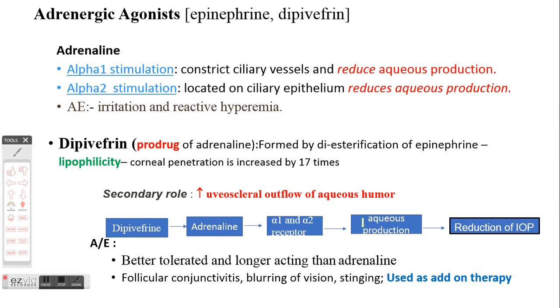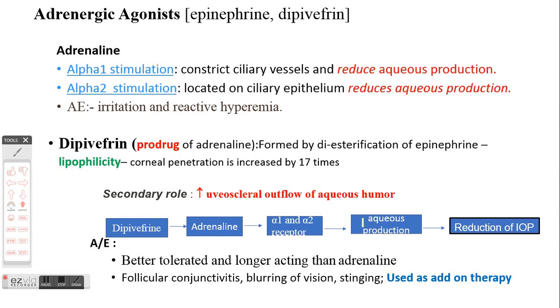And alpha 2 stimulation leads to reduction in aqueous production because of the autoreceptor nature of these alpha 2 receptors. But the problem with the non-selective adrenergic agonists such as adrenaline is that it can lead to irritation and reactive hyperemia. So because of this, adrenaline is not a preferred choice for reducing the intraocular pressure.